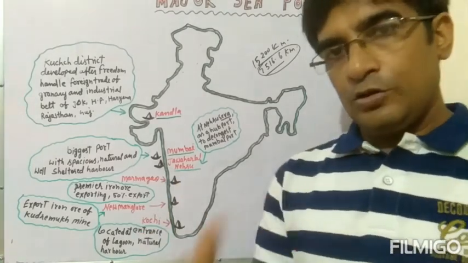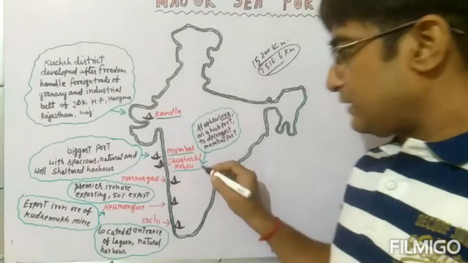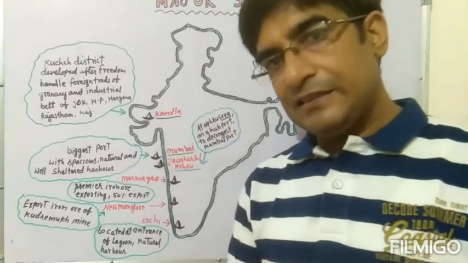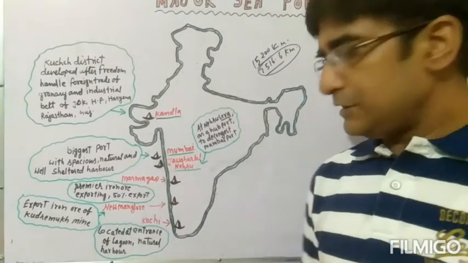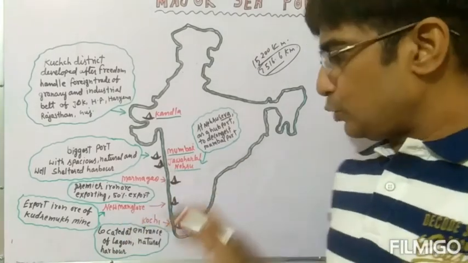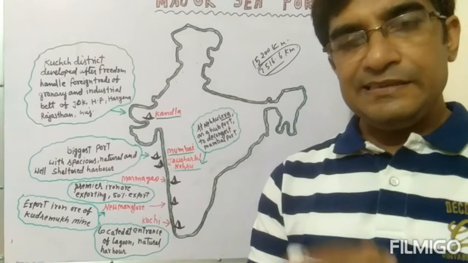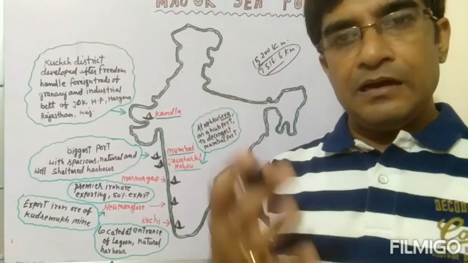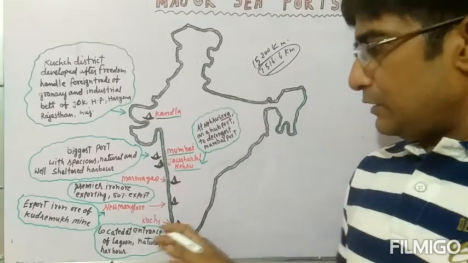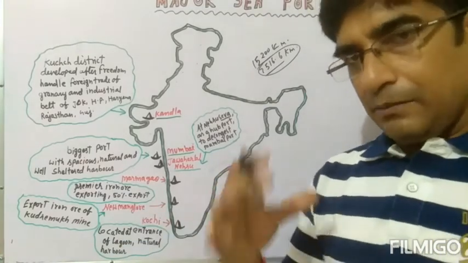It is in the north of Karnataka, and this port exports iron ore from the Kudremukh mine. The Kudremukh mine is in the Karnataka region and some parts of south Maharashtra, where the iron ore is transported to the ship with the help of a pipeline in the form of slurry. Slurry is a procedure to supply solid goods in the form of liquid, and then it is supplied to the New Mangalore port, where it is exported to other countries. That is a very important part.